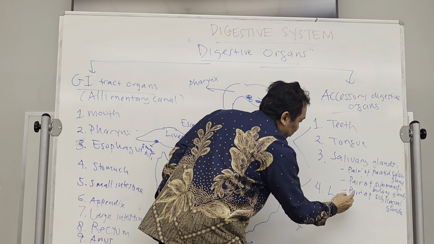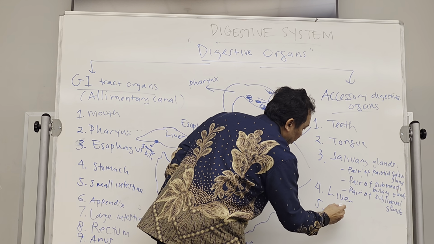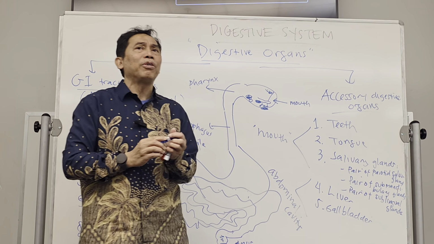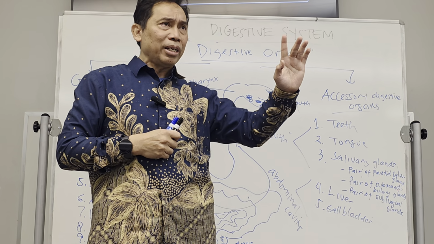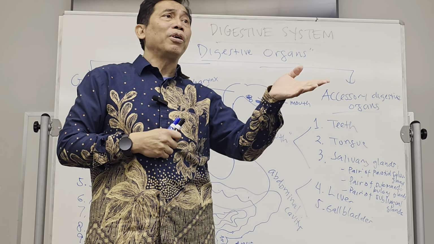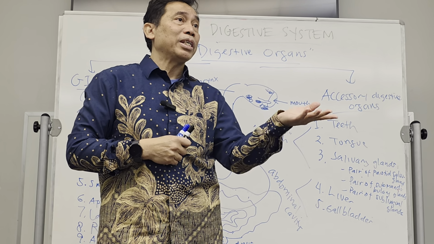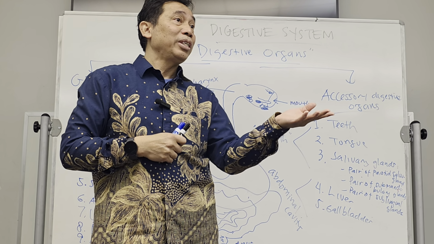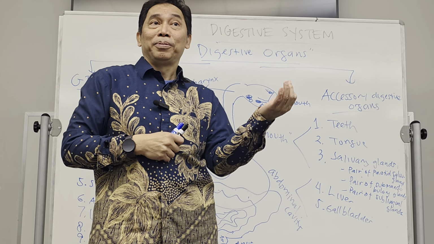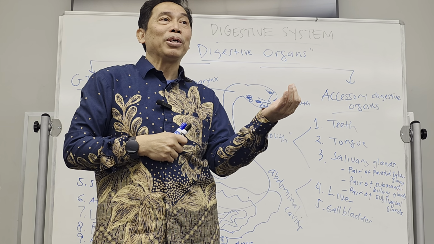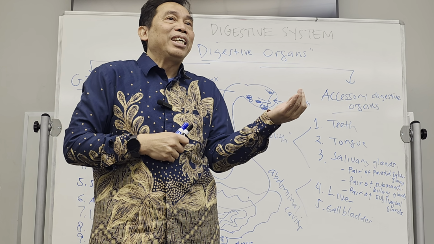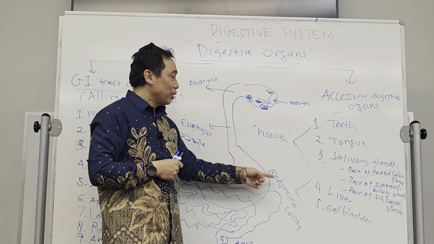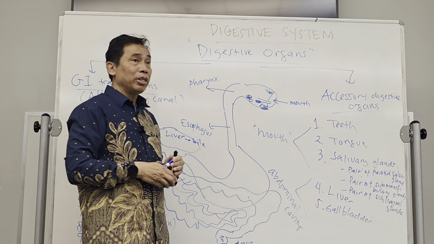So liver. The next one is going to be the gallbladder. Remember, the function of the gallbladder is only for storage of the bile. It's not really producing the bile. Therefore, if you have gallstone, for example, the doctor usually does the surgery and takes it out. And you'll still be okay because what? Because the gallbladder is only an additional organ. They don't really produce anything. It's just the storage. Okay, so the gallbladder is storage for the bile.